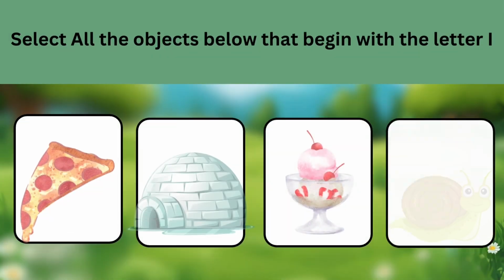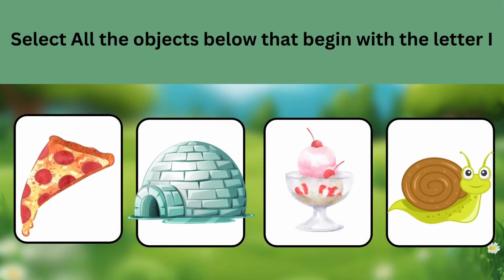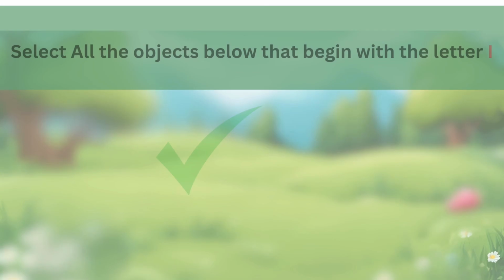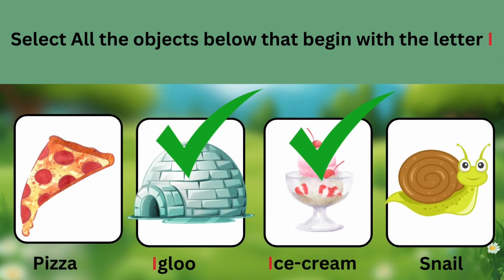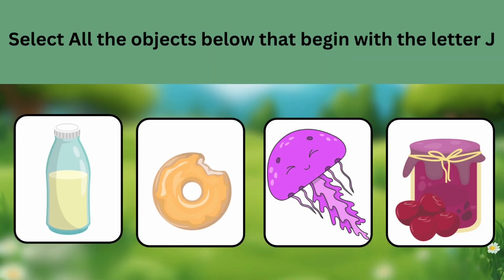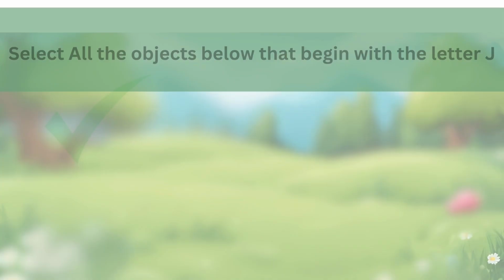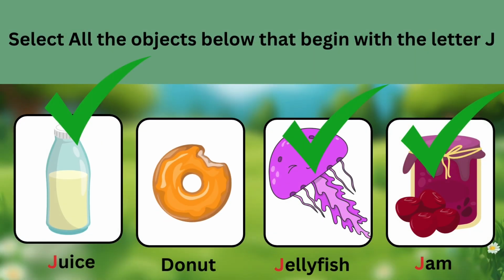Let's check the items below that begin with the letter I. If you chose the answers igloo and ice cream, then you are correct. They all begin with the letter I. Let's check the items below that begin with the letter J. If you chose the answers juice, jellyfish, and jam, then you are correct. They all begin with the letter J.